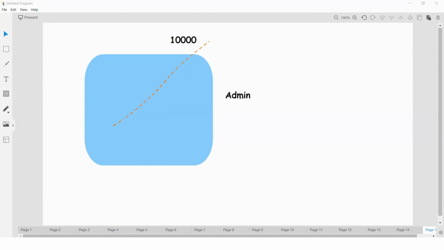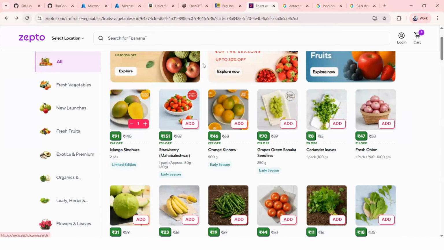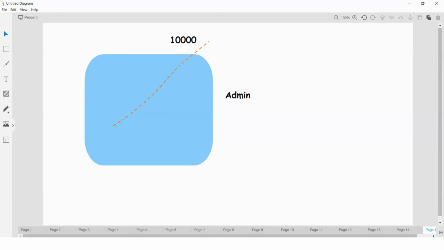Now just see Zepto, just imagine, or Flipkart, Amazon. So we don't know how many users are going to purchase our products, right? And also here the count is lakhs of users. It's very difficult to manage users also here. We need a simplified solution, right? So we should not create a username and password for each user.